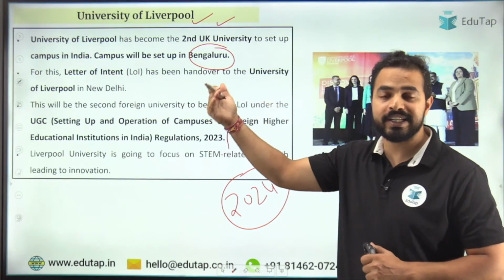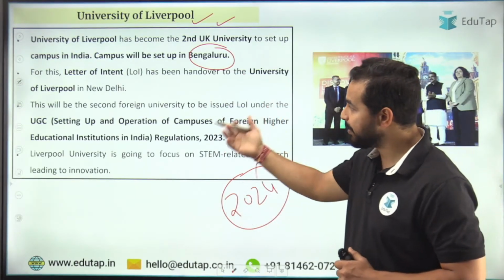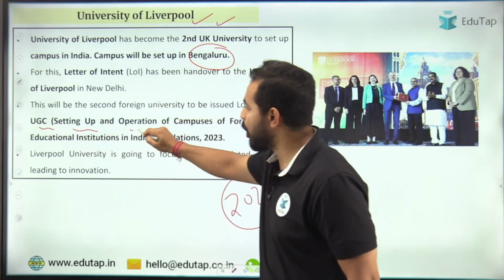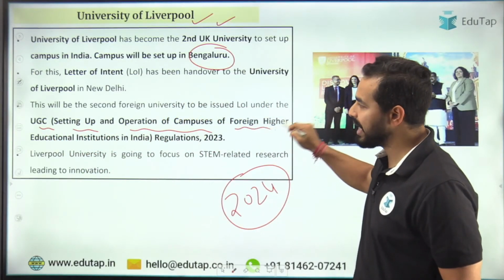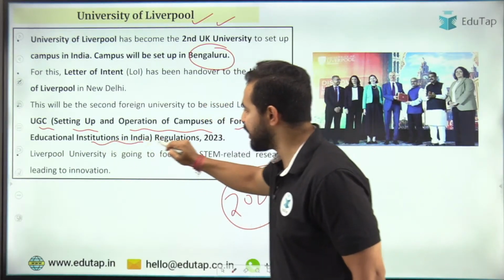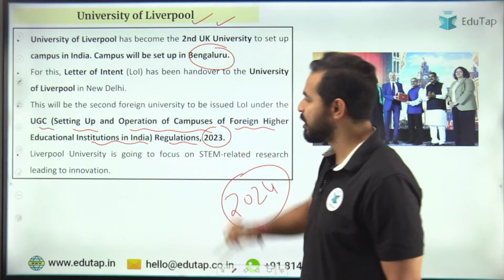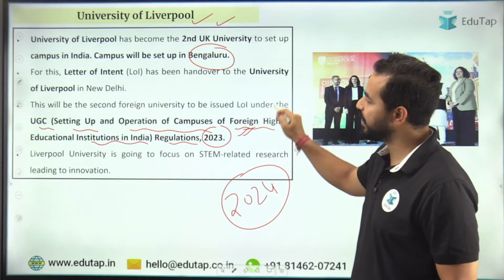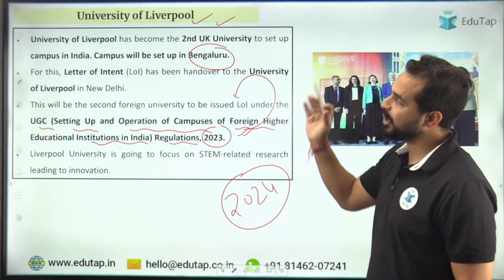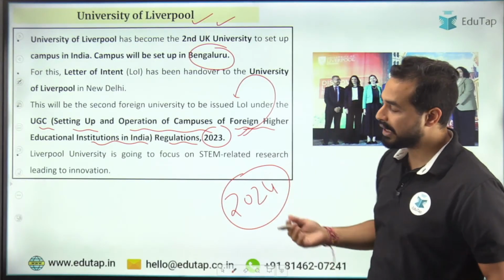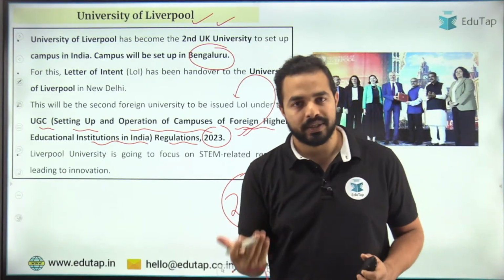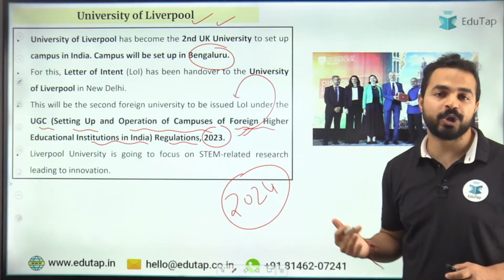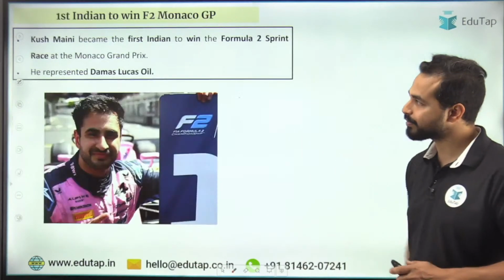और ये letter of intent किसके अंडर दिया गया है? Basically this has been done under the UGC setting up and operation of campuses of foreign higher educational institutions in India regulations 2023. तो इस एक्ट के अंदर यहाँ पर इस रेगुलेशन के अंदर ये लेटर ऑफ इंटेंट इशू किया गया है टू द यूनिवर्सिटी ऑफ लिवरपूल, and after which it can basically set up its campus in Bengaluru, and with this will become the second UK university to do so in our country.